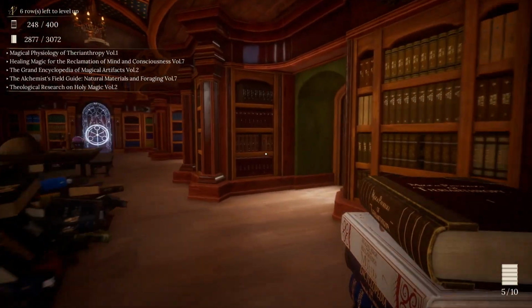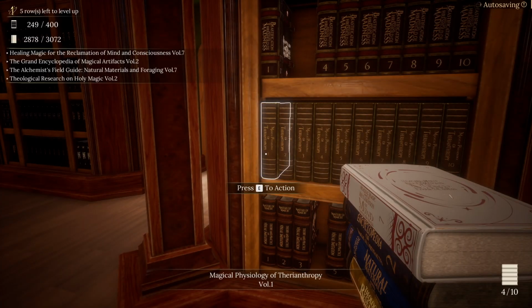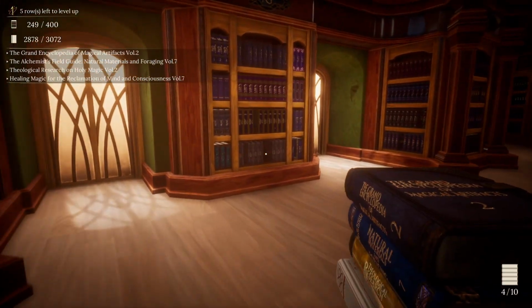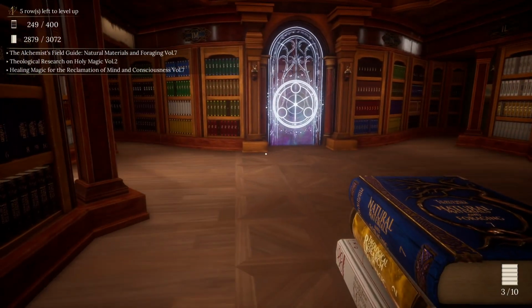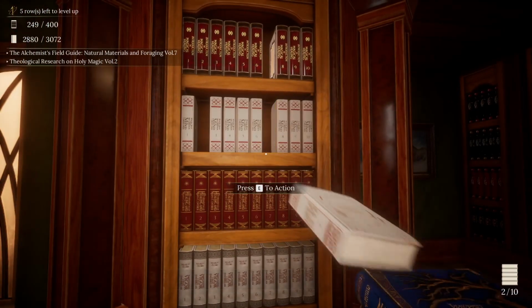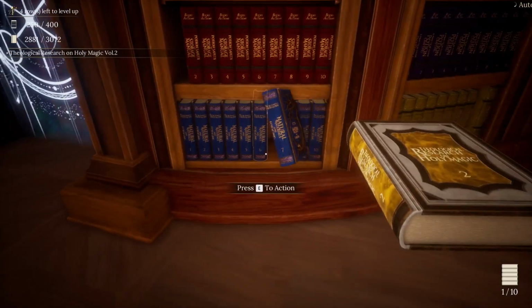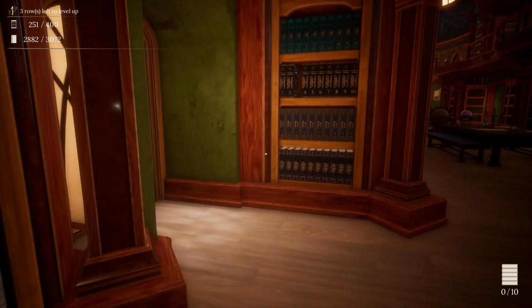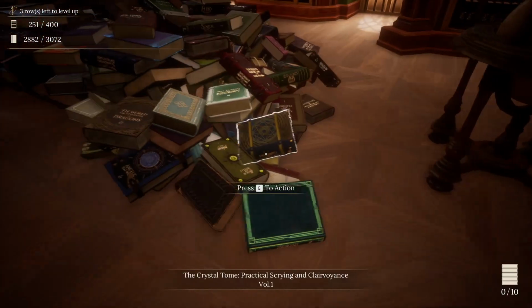Magical Physiology for Theranthropy, Volume 1 goes over here. There was the Grand Encyclopedia of Magical Artifacts, Volume 2 goes up here at 1G. Healing Magic for the Reclamation of Mind and Consciousness, Volume 7 goes right there. Aqua's Field Guide, Natural Materials and Foraging, Volume 7 completes that one off. Theological Research on the Holy Magic over here. Okay, it's another 10, so we've got 220 to go.